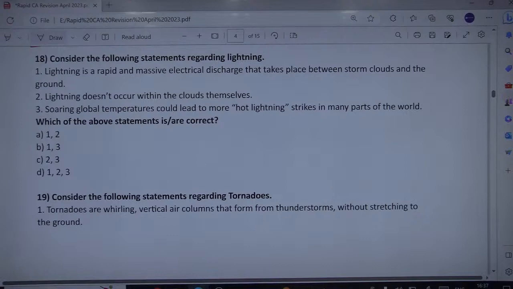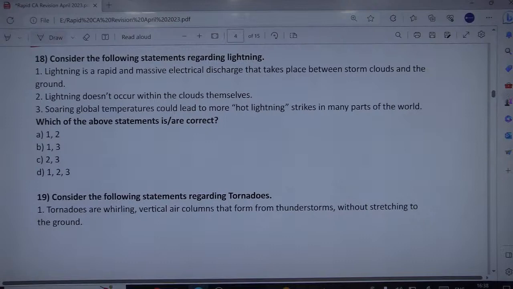So you can relate this thing: lightning is a rapid and massive electrical discharge that takes place between storm clouds and the ground objects. The second statement says lightning doesn't occur within the clouds themselves. The first statement talks about electrical discharge that takes place between storm clouds and the ground. So if the first is correct, then the second cannot be correct. This statement seems to be a problematic one.